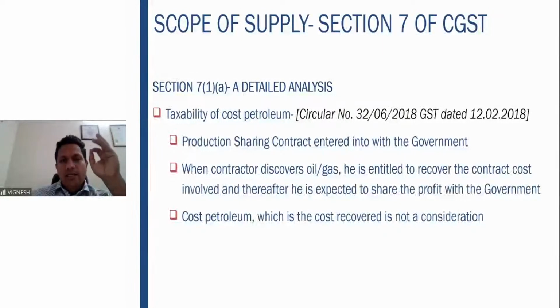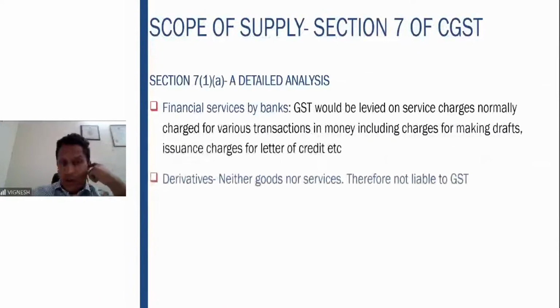Now, the person who has the right to discover the oil will enter into a production sharing contract with the government. Once the contractor discovers the oil or gas, he will recover the contract cost involved. And after that, whatever profit comes because of the sale of petroleum will be shared with the government. So the cost petroleum, that is, whatever cost he has spent for recovering the oil or gas, etc., that is not a consideration. It is just a reimbursement of cost from the government. That is clarified by way of a circular. Fine. So that was your cost petroleum.